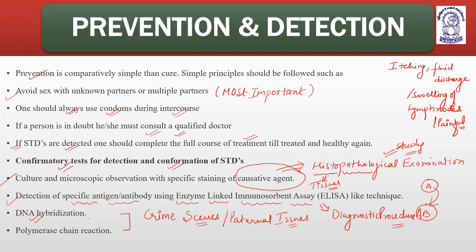In this method, a foreign DNA or RNA of the pathogen is tested by culture techniques.